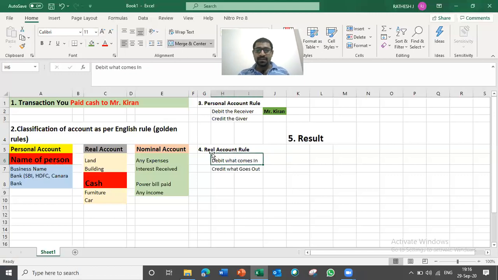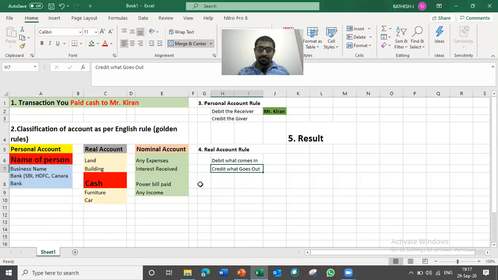So apply the real account rule. Debit what comes in, credit what goes out. Out of these two, debit what comes in, credit what goes out. So here, real account cash. Cash is coming into your business or going out from the business. You need to identify.